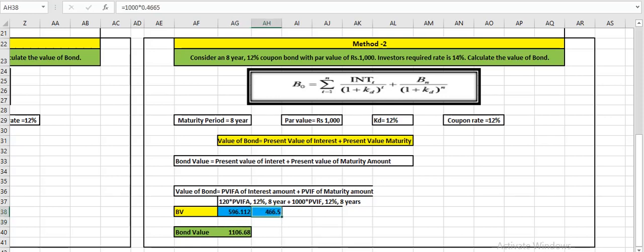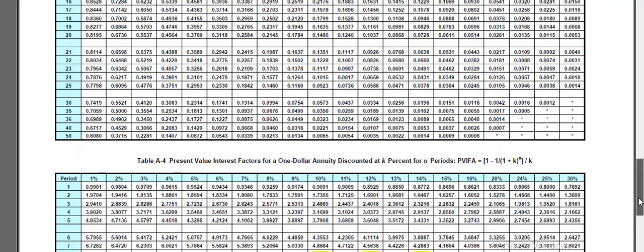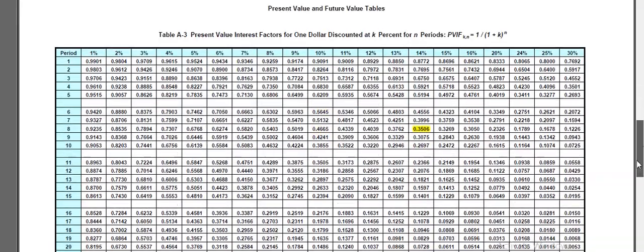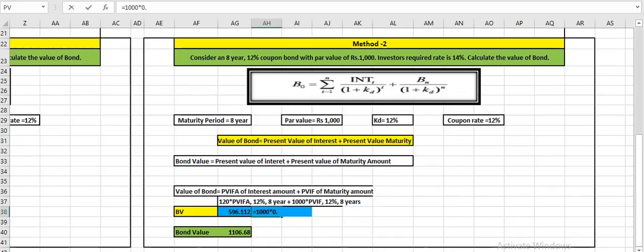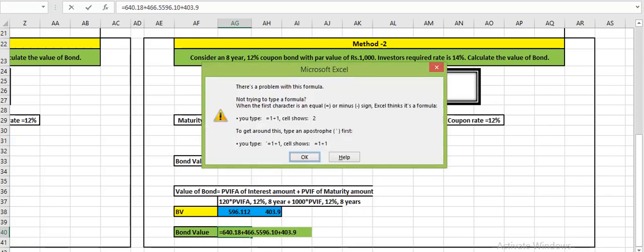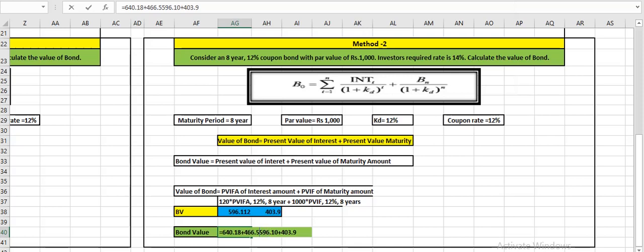This is our present value of interest, and in place of lump sum we take 12% and 8 years, which is 0.4039, which gives 403.9. By taking both values, 596.11 plus 403.9, it will be 1000.